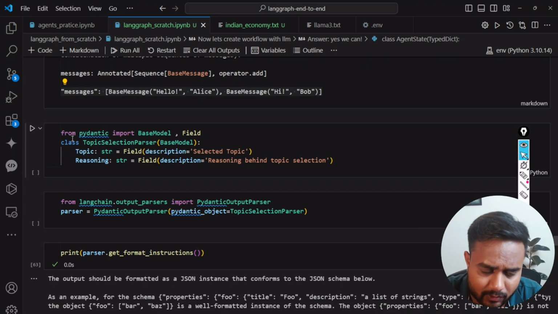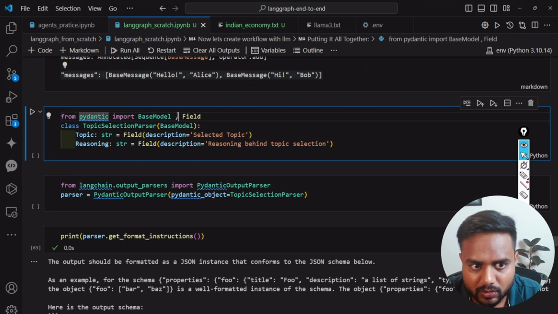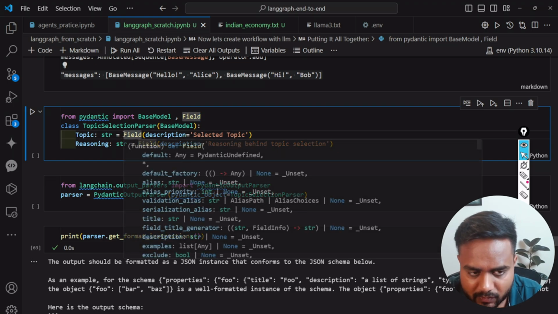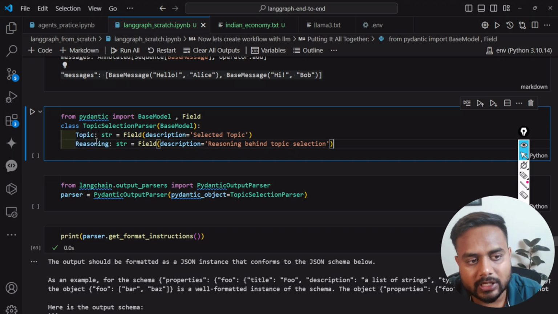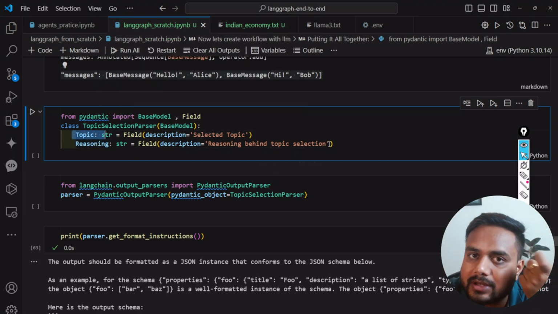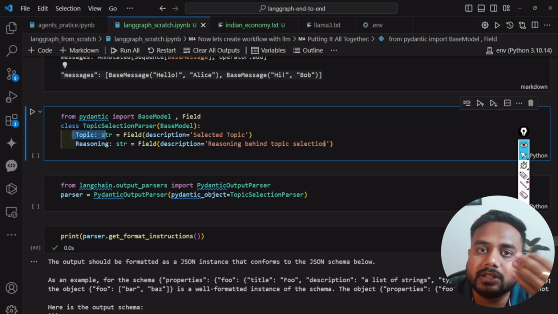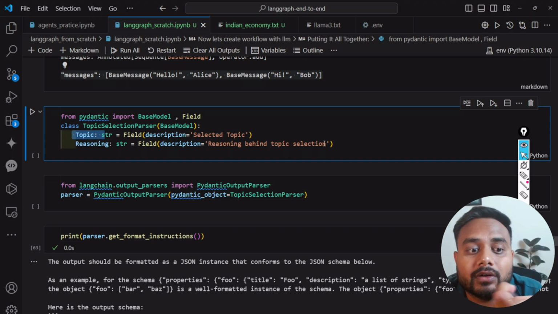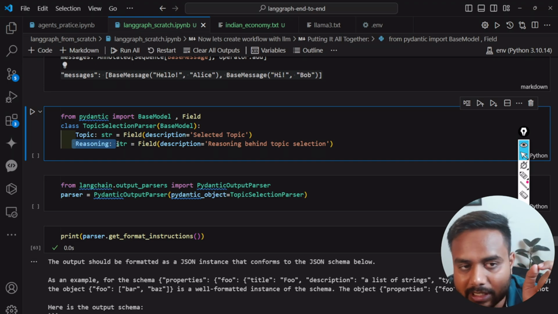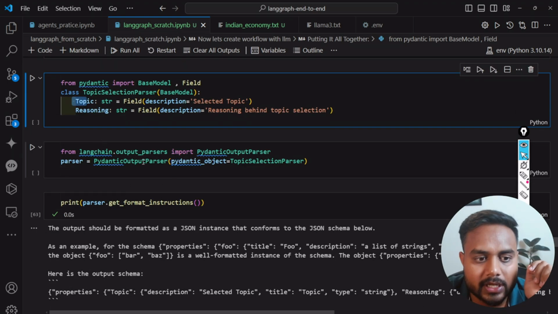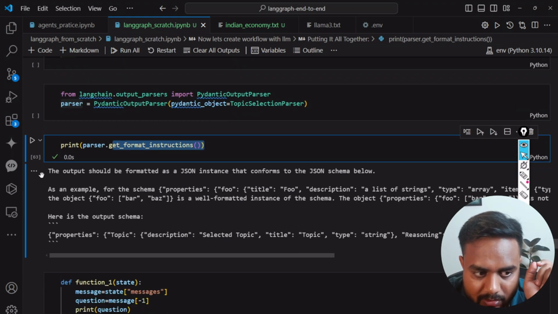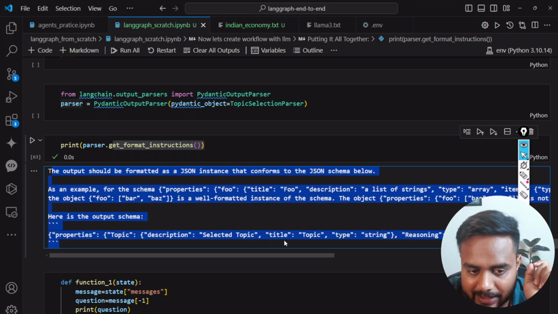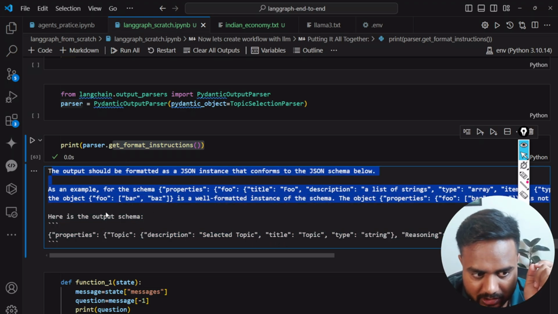So guys, using this parent we are going to load this BaseModel and Field. Field again is for the metadata. Here I am going to define the fields of this particular key, topic and reasoning. The topic is basically the topic which I will be extracting from the question, and reasoning is the reasoning with respect to that topic. Let's say the topic is India, so what could be the detail of India? That will come over here inside the reasoning, and the topic will be a single word, right? Now here I'm going to create a parser. Using this parser I'm fetching this particular prompt, this instruction, right?